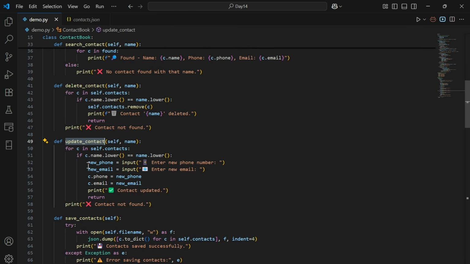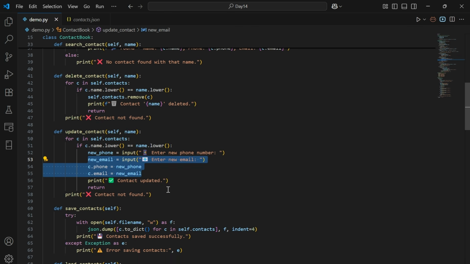Next, update_contact. This method updates a contact's phone number and email. It searches by the name and asks the user to input the new values for phone and email. Then it replaces the old values with the new ones and confirms the update to the user. If the searched contact is not found, then it prints out contact not found.